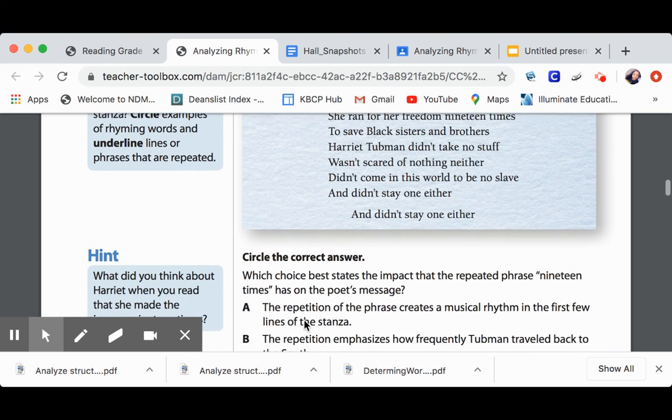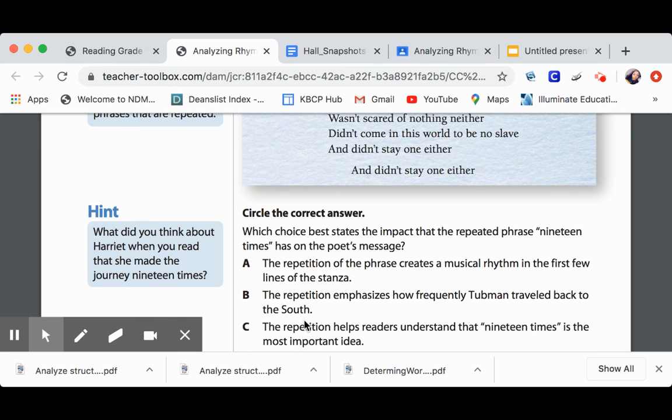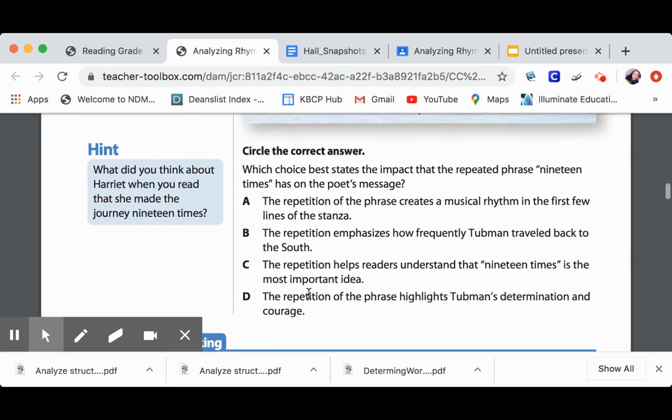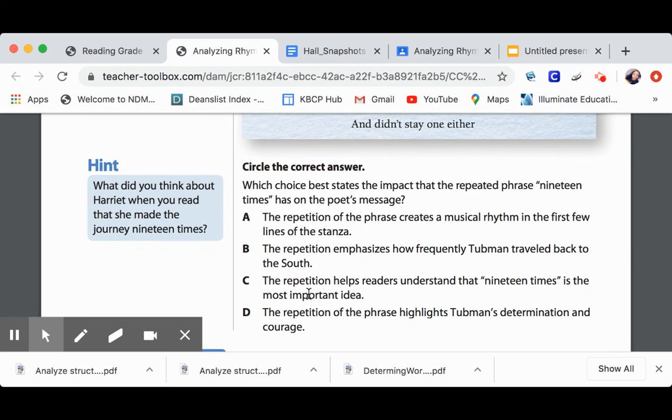All right. So you will have the opportunity to answer this question under the material for today. So the question says, which choice best states the impact that the repeated phrase 19 times has on the poet's message? Okay. So you're going to answer this question along with this question in your reading question form. Okay.